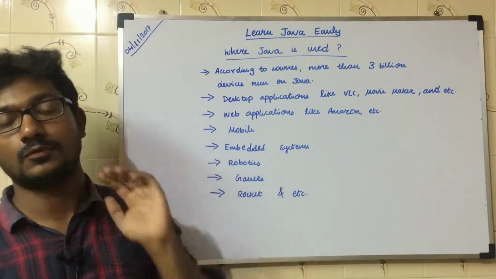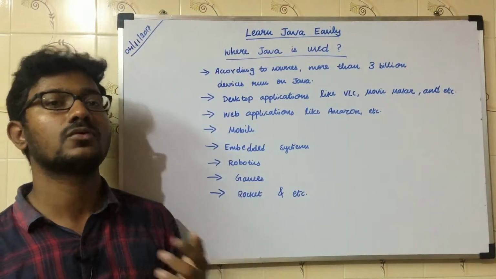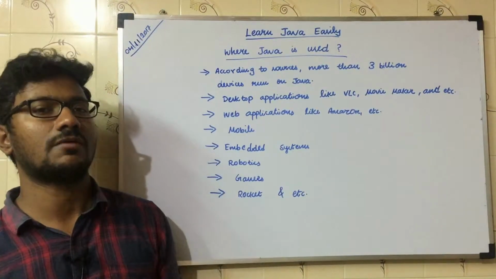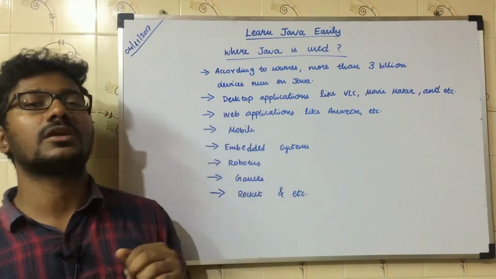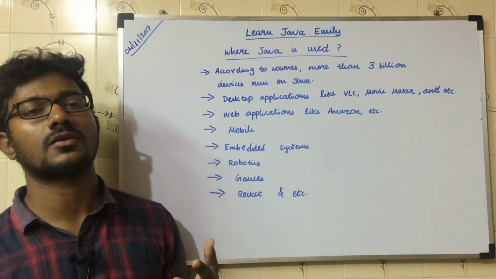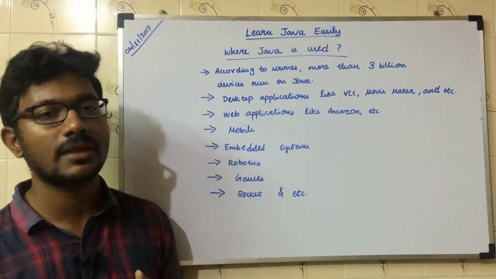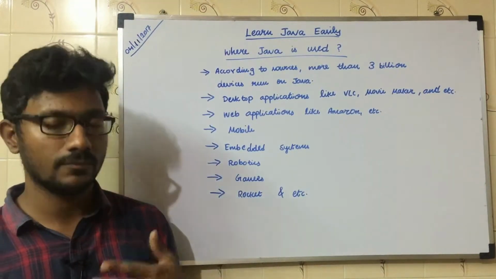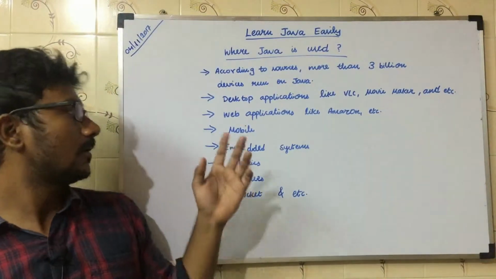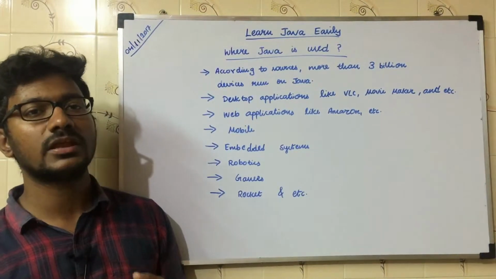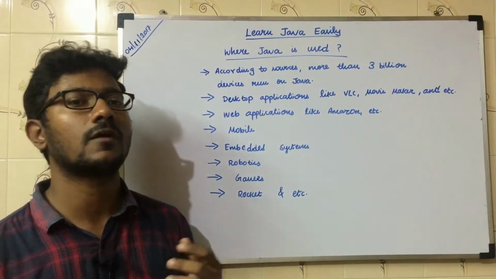Desktop applications: if you are using Linux, Windows, or Mac OS, most of the applications are written using the Java language. And then web applications: if you are using online shopping websites like Amazon, Paytm, and so on, most of the websites are using Java. And then mobile: if you are using an Android mobile, then 90 to 95% of the software is developed using Java.